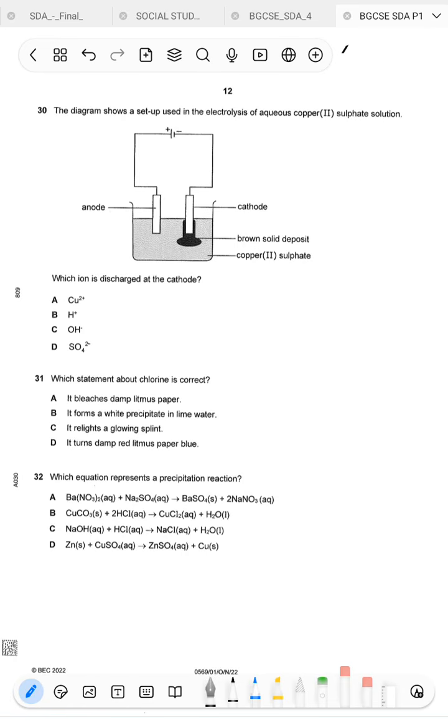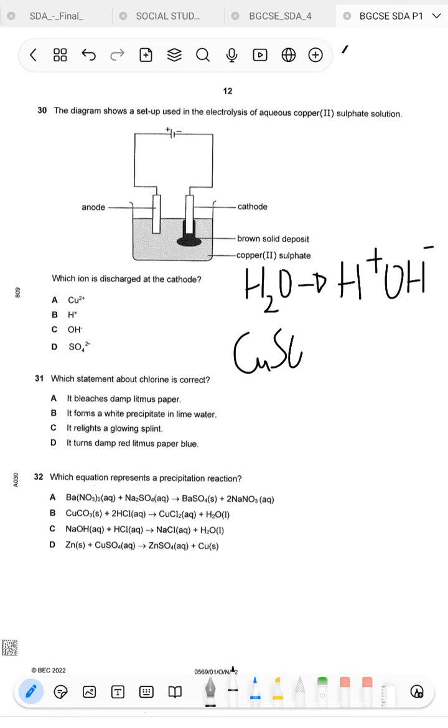At the cathode. So we are electrolyzing, or breaking down, aqueous copper 2 sulfate. In aqueous copper 2 sulfate, remember from the water, the aqueous part, you get hydrogen H plus and hydroxide ions, and then from the copper 2 sulfate, you get copper 2 plus and sulfate ions. Alright, so what are we discharging at the cathode?